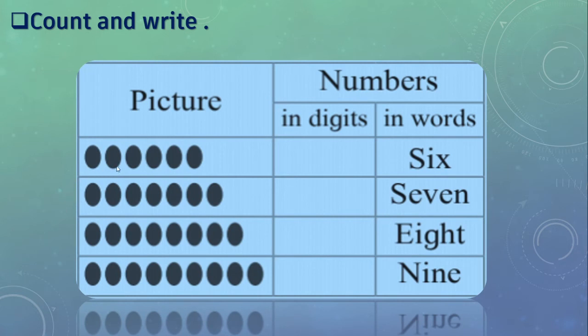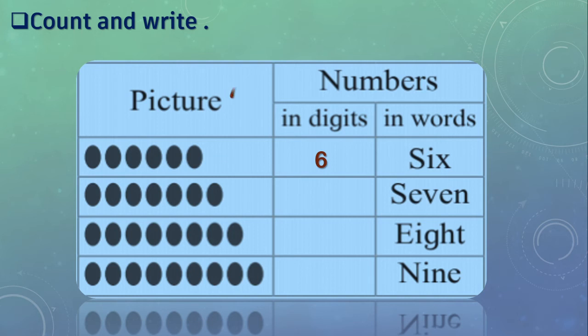Next, here in the picture column you can see 1, 2, 3, 4, 5, 6. 6 dots. In digits we'll write 6 number and in words S-I-X. Next, here we can see 7 dots, right? So what we will write?